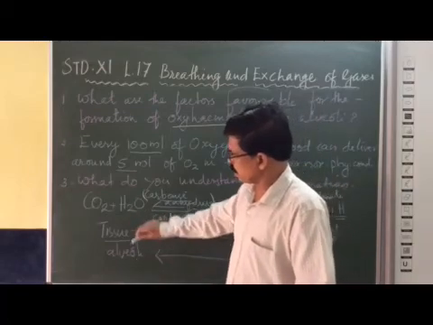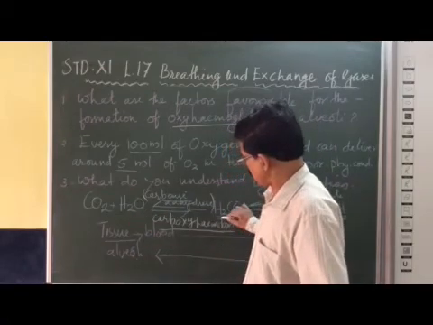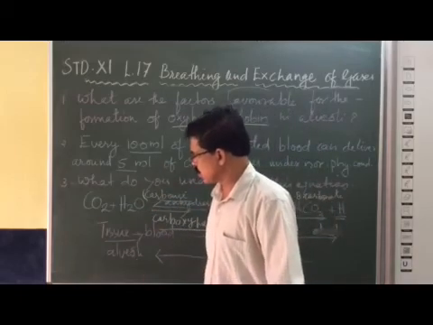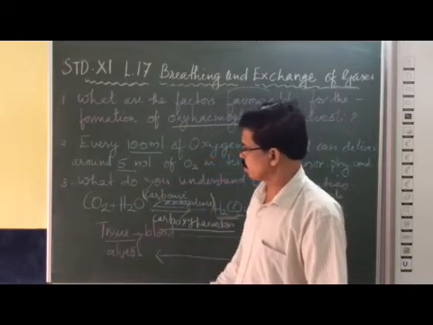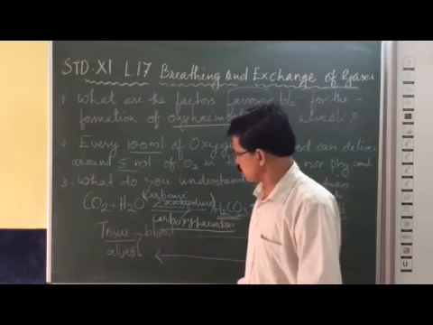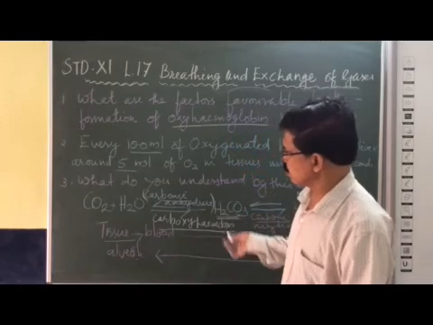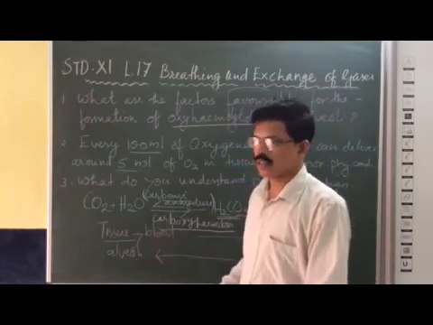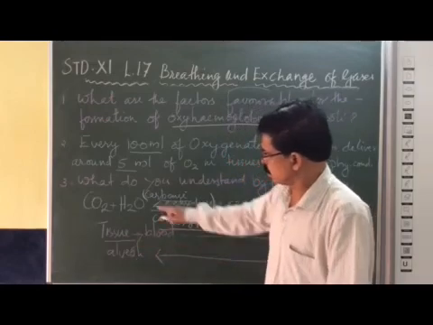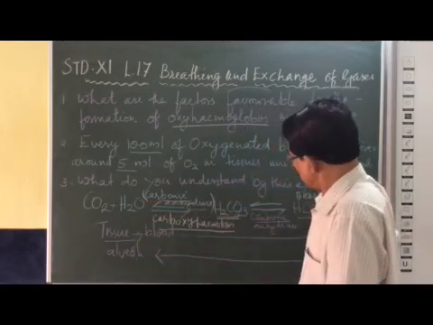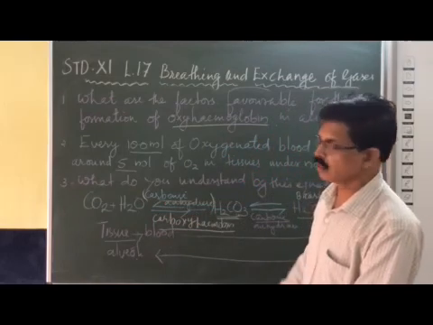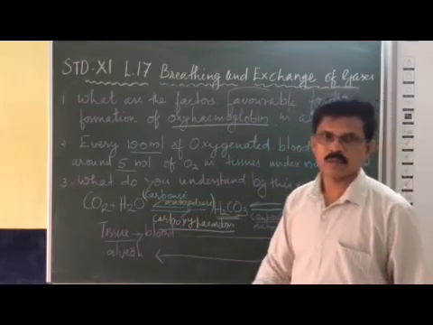This will return in the form of bicarbonate, then carbonic acid, and now it becomes carbon dioxide and water before entering into the alveoli. So we can understand that bicarbonate dissociates into carbon dioxide and water in the blood near the alveoli in the return journey. So this is onward movement and this is return movement of carbon dioxide. Okay, this reaction you have to remember. Thank you very much.